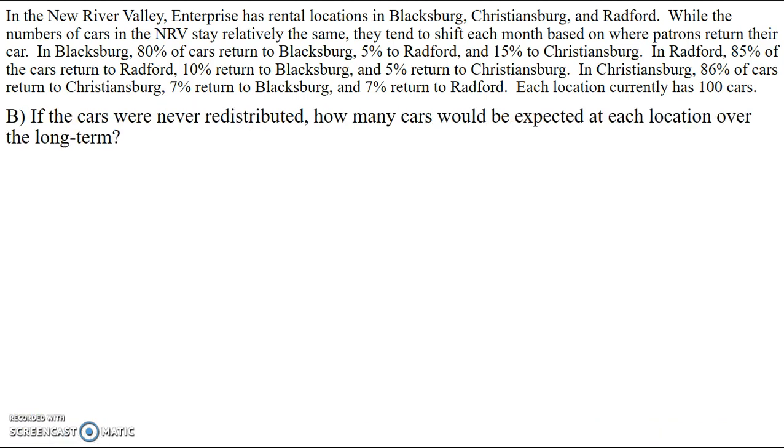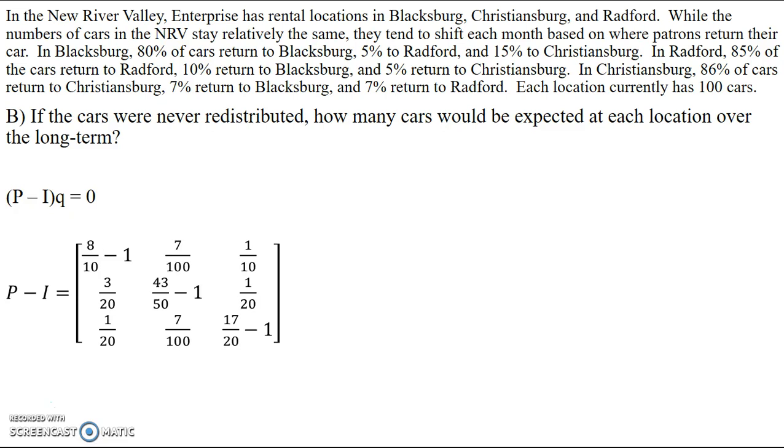So then the next question was, what if they were never redistributed? How many would I expect in each location over the long term? So I'm not adding cars, I'm not taking cars away from the New River Valley, and I'm allowing the distribution to occur until there's a steady state. And when that happens, what I'm really looking at is what happens if I take my stochastic matrix, subtract the identity matrix from that, and multiply it by the steady state vector to equal 0. There's my steady state.